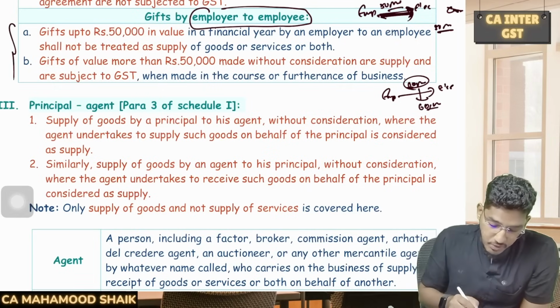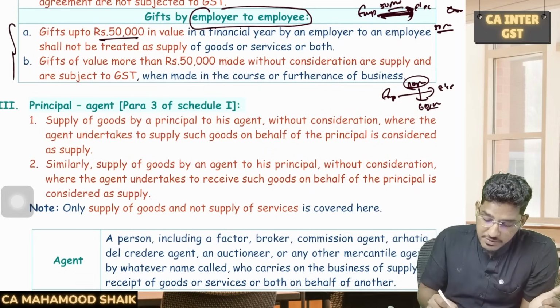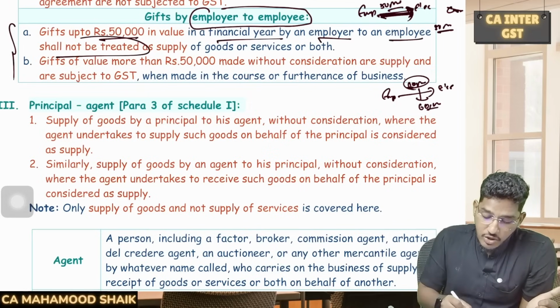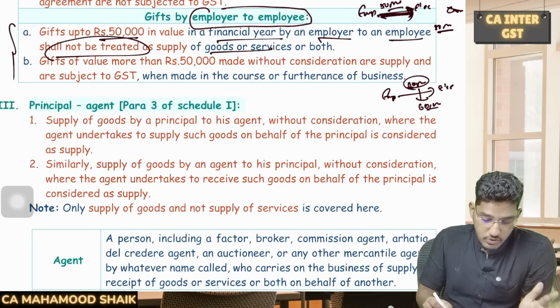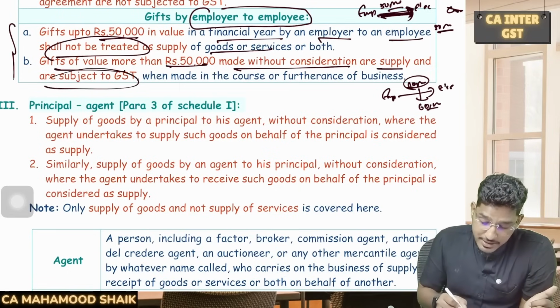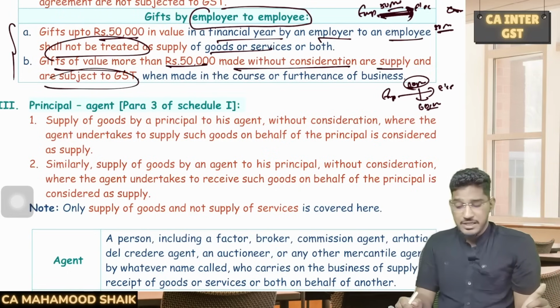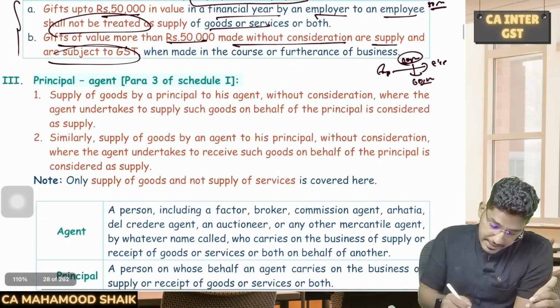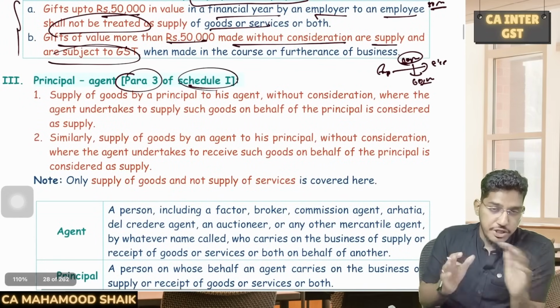So this is also one such important aspect. Gifts up to 50,000 rupees in value in a financial year by an employer to an employee shall not be treated as supply of goods or services or both. However, gifts of value more than 50,000 rupees made without consideration are supply and are subject to GST when made in the course or furtherance of business. Clear, everyone? Next, para number 3 of Schedule 1.